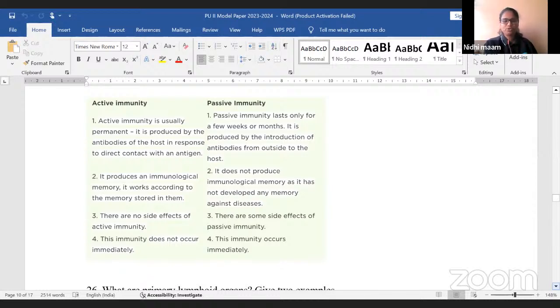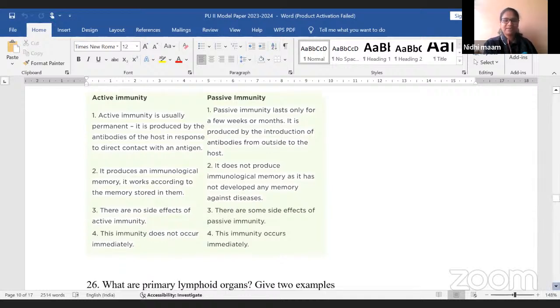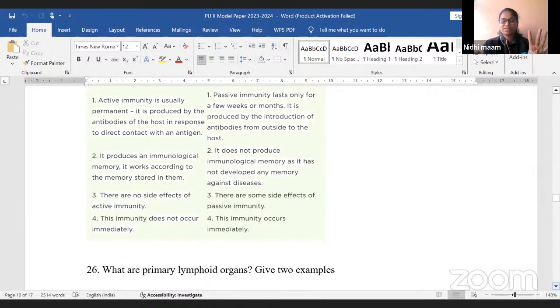This is also said by a student. Next, this immunity does not occur immediately, while the other immunity occurs immediately. So we have 4 main differences between active and passive immunity. Very, very important question. It is an important question.